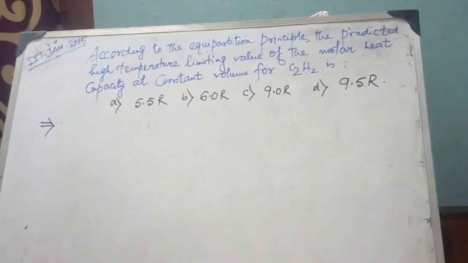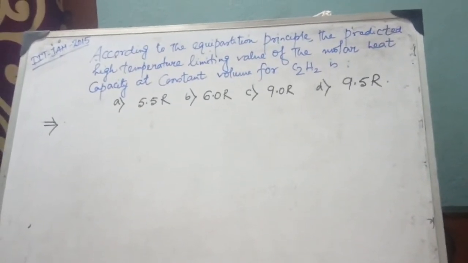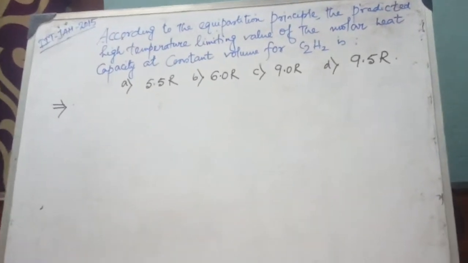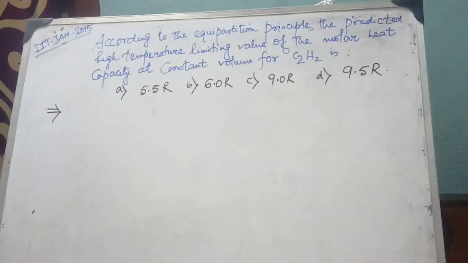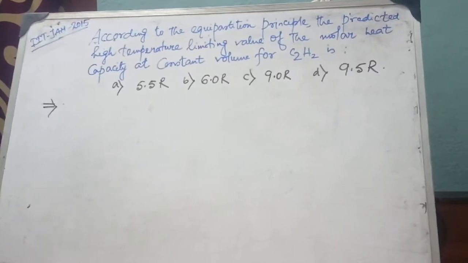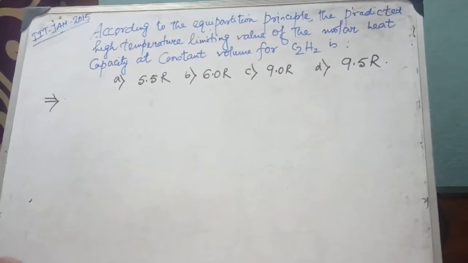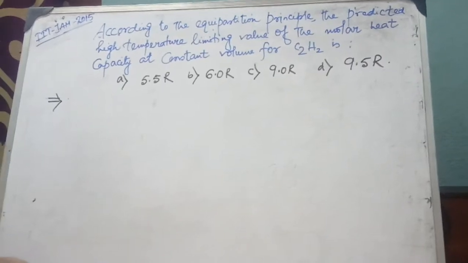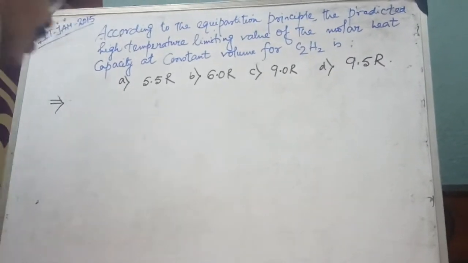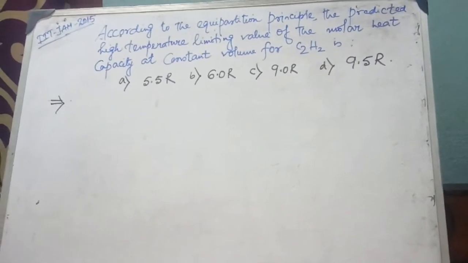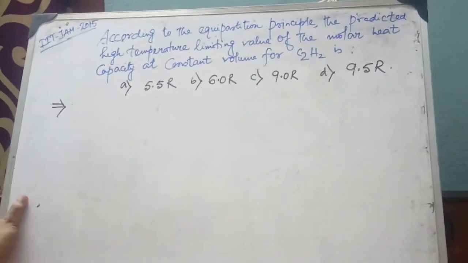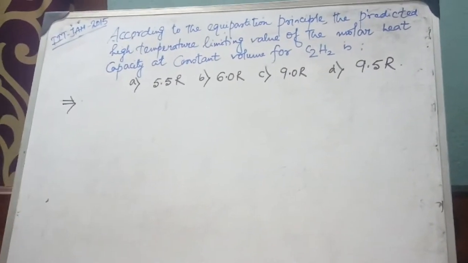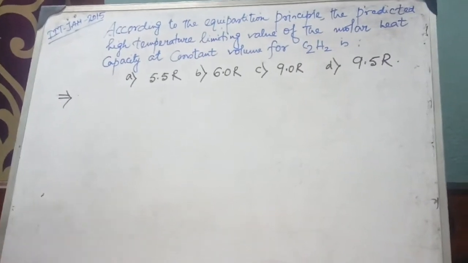Again I am approaching with a fundamental as well as conceptual question. The question is, according to the equipartition principle, the predicted high temperature limiting value of the molar heat capacity at constant volume for acetylene is. So first we have to know the molar heat capacity at constant volume.